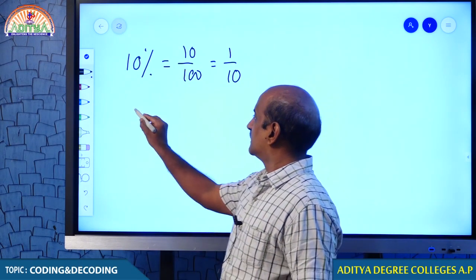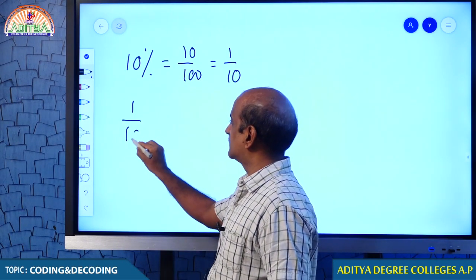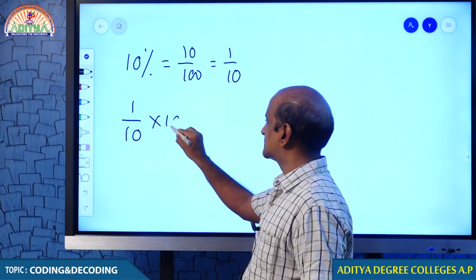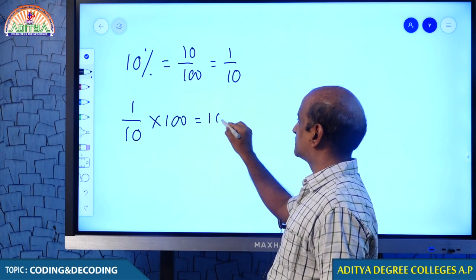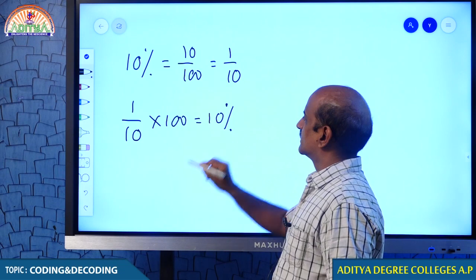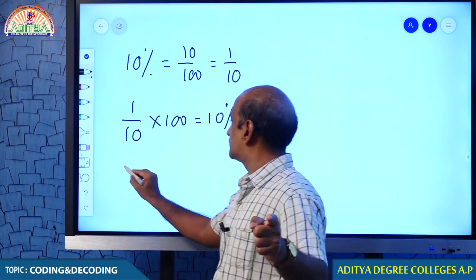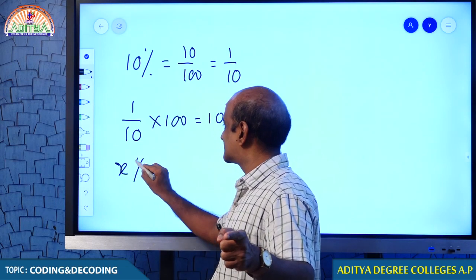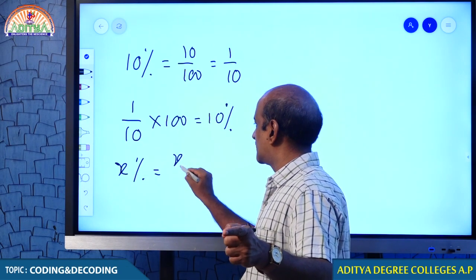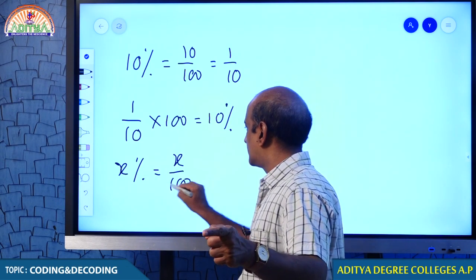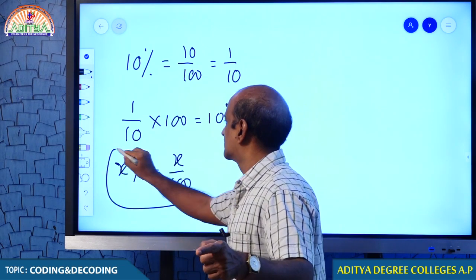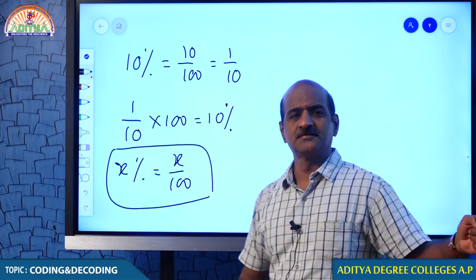Therefore, if it is 1 by 10, and you want to convert the same into a percentage, that becomes 10%. Now tell me students, how to convert a percentage into a fraction? X percent can be converted into a fraction by dividing by 100.